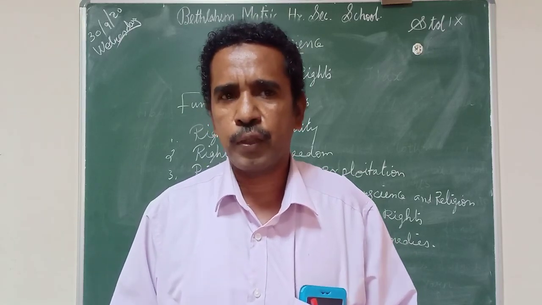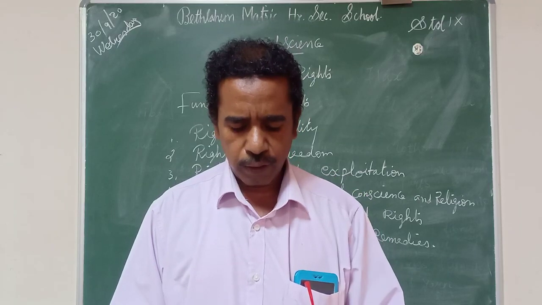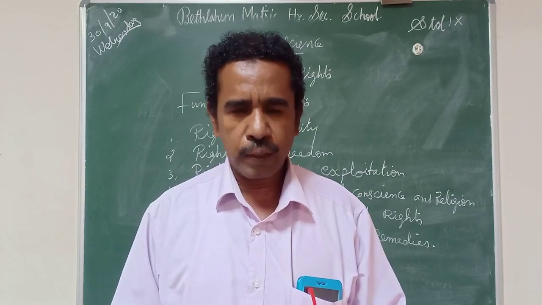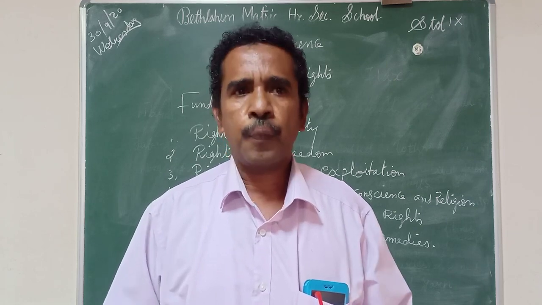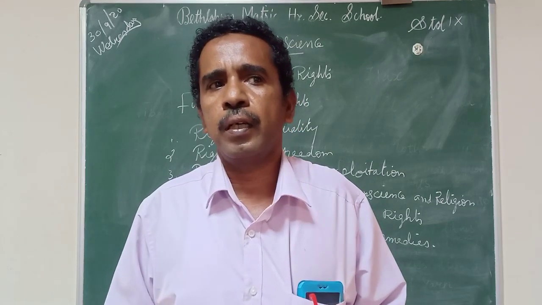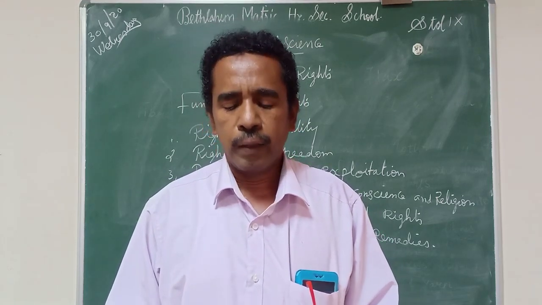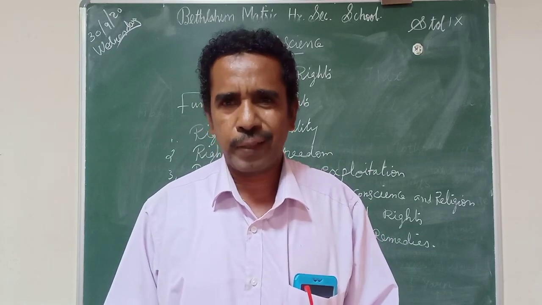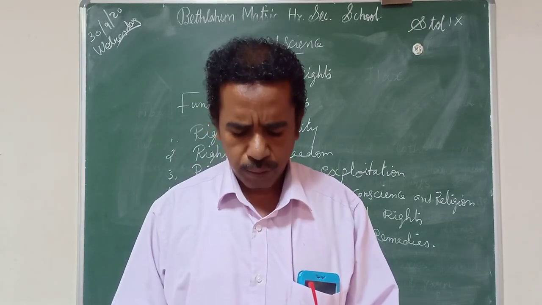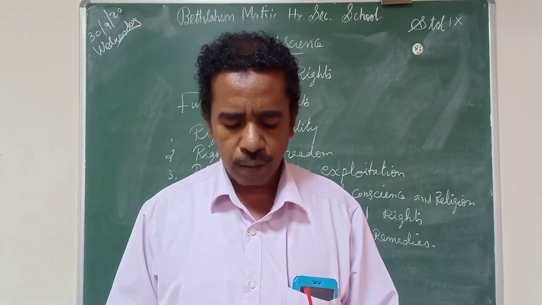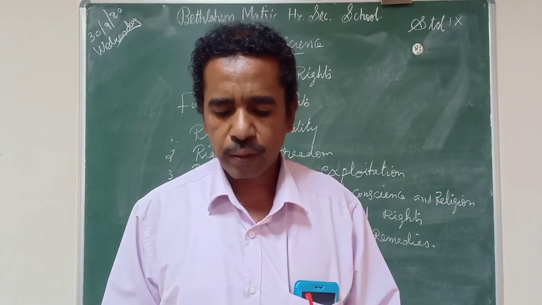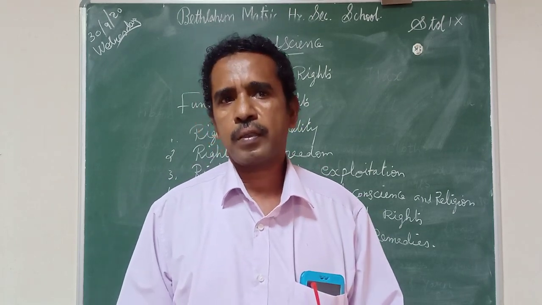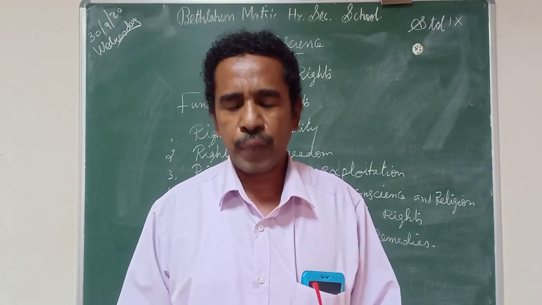This General Assembly passed a declaration in the year 1948, December 10. That is the Universal Declaration of Human Rights.